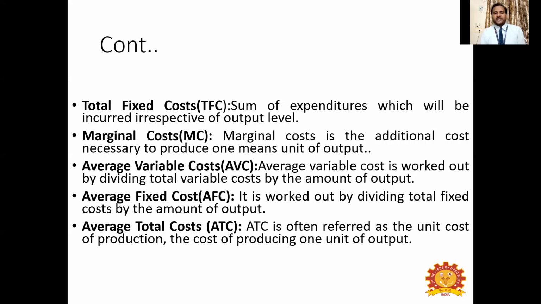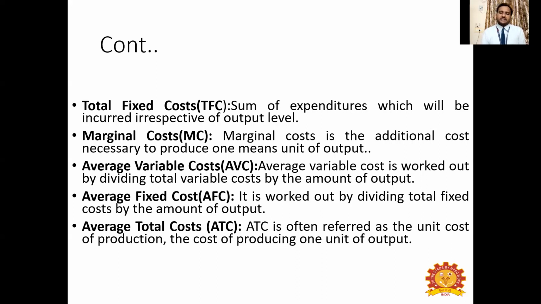Next one is average variable cost. That is taking the average of the total variable cost. The total variable cost is the cost incurred to produce the total amount of output. The total amount may be 100 kg. But average variable cost is the variable cost incurred to produce 1 unit of output. By taking the average, that is TVC divided by total units of output, capital Q, you will get average variable cost.